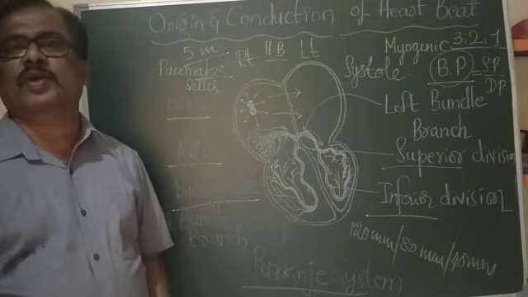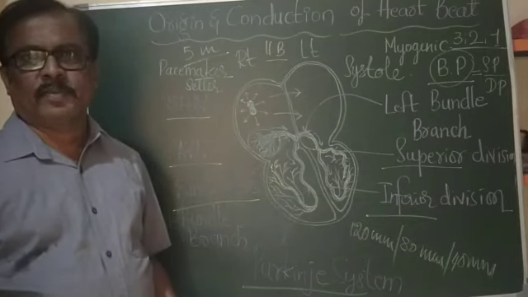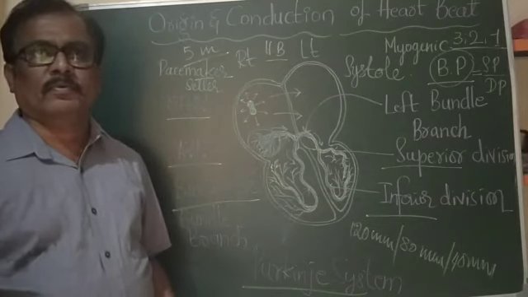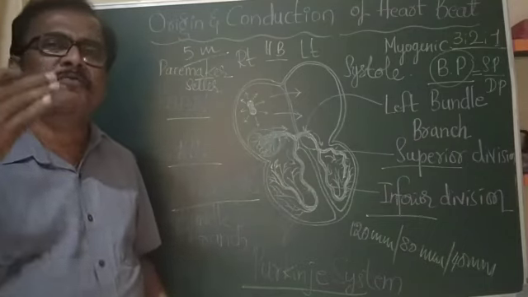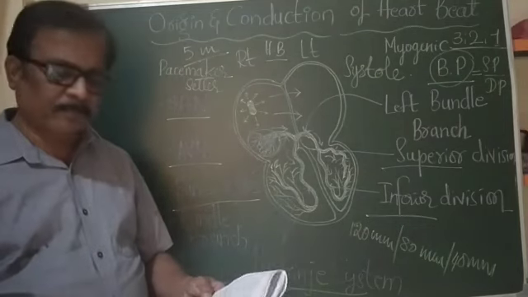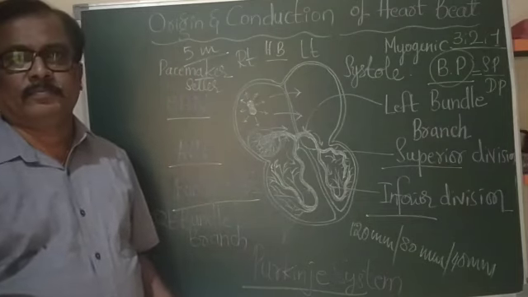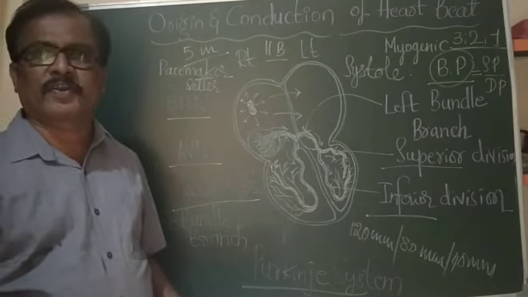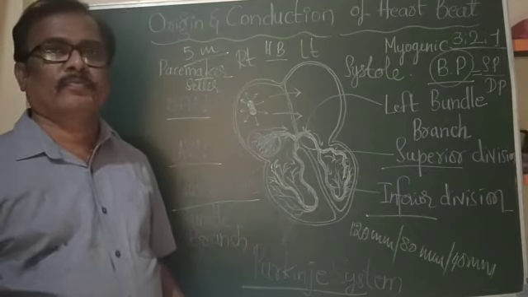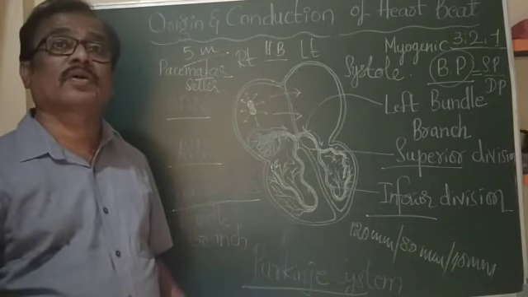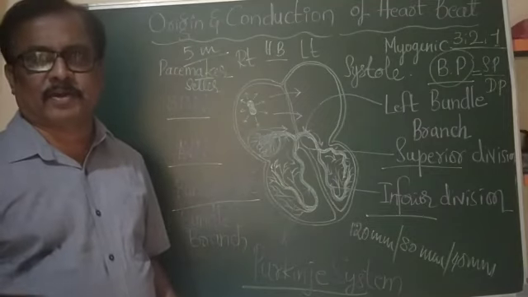So let us come to these two conditions, hypertension and hypotension. Hypertension, where SP is more than 150 mm of Hg and DP is more than 100 mm of Hg. That condition is called high BP or hypertension.